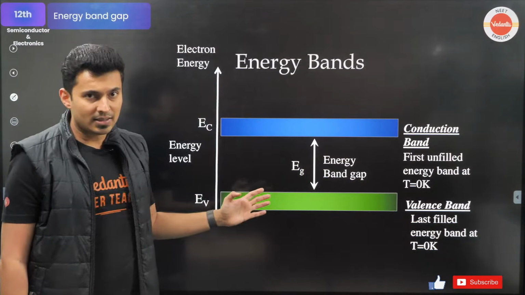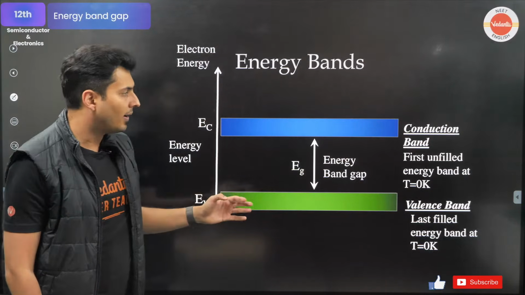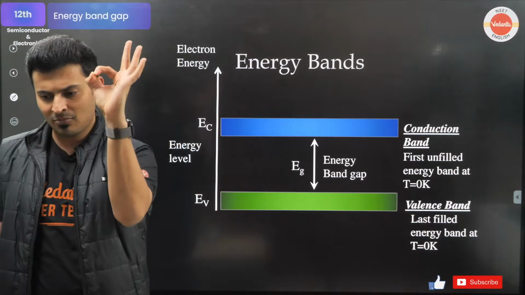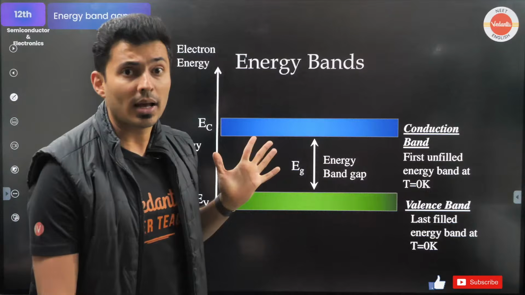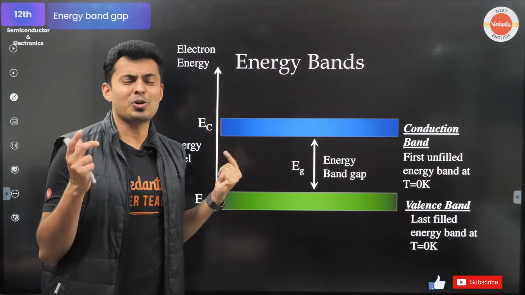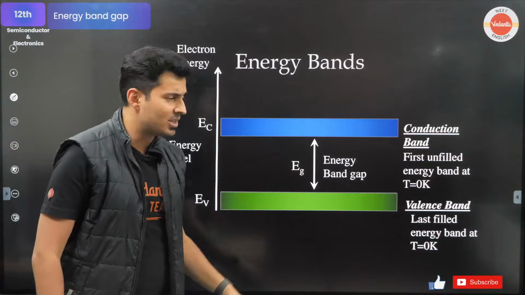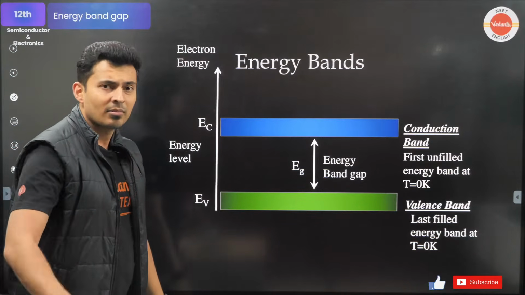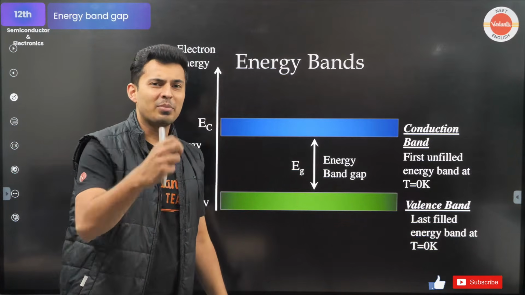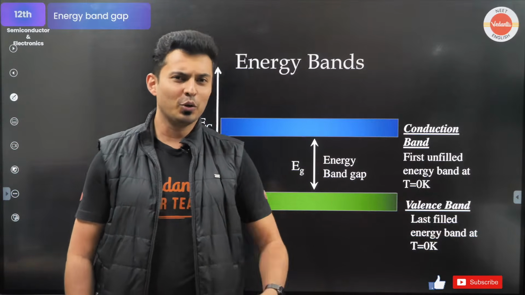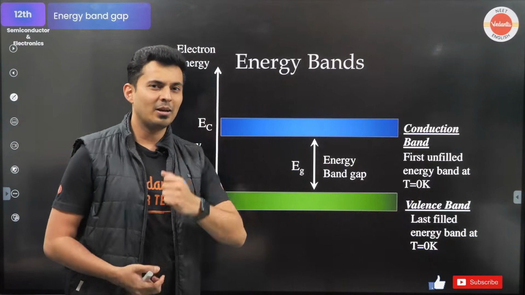Now, these energy bands and band gaps are always given to you at 0 Kelvin. 0 Kelvin, the lowest, coldest temperature. I'll have to put on 100 jackets if the temperature was 0 Kelvin. What happens when there is temperature? 300 Kelvin, 200 Kelvin, 250 Kelvin, 270 Kelvin.